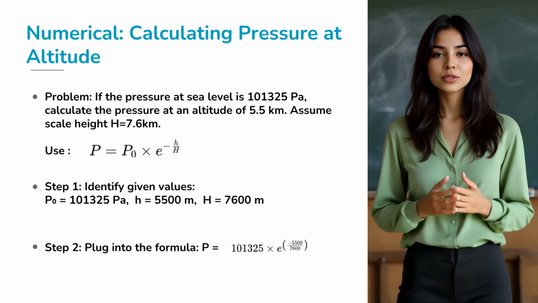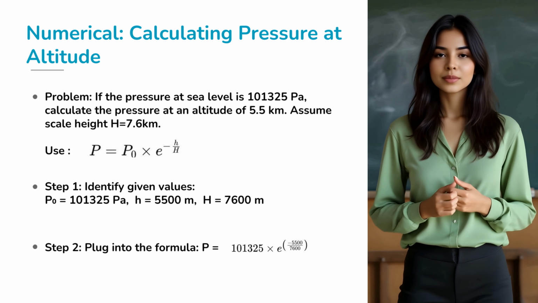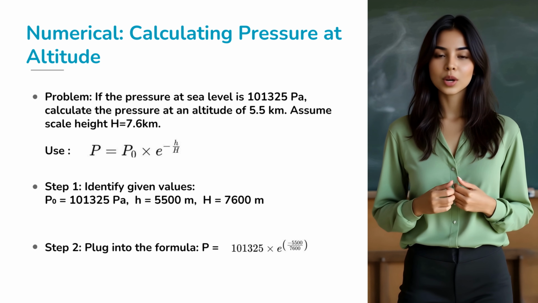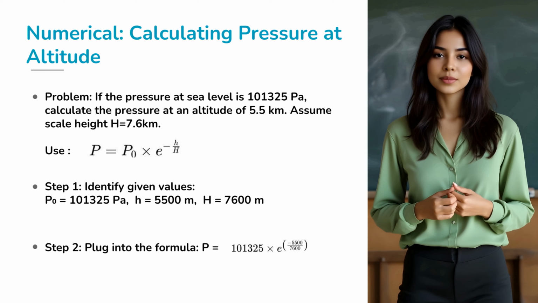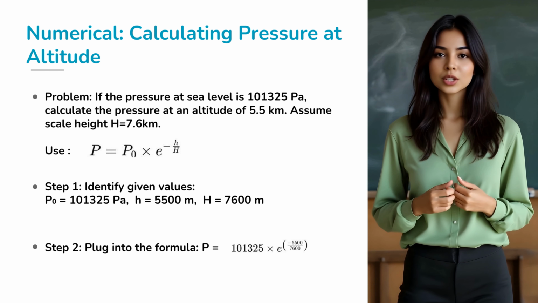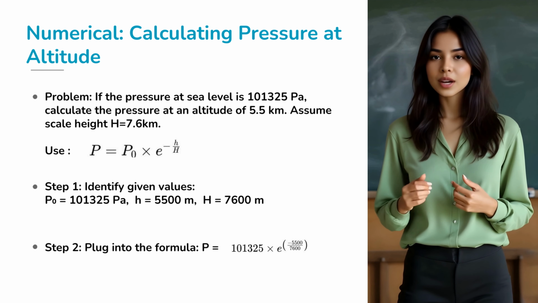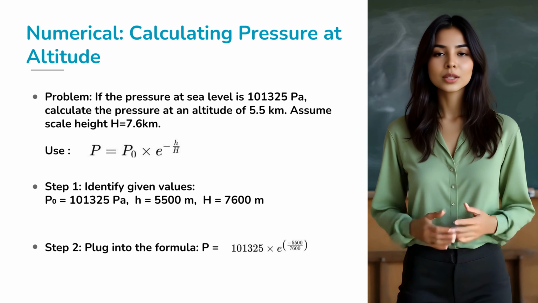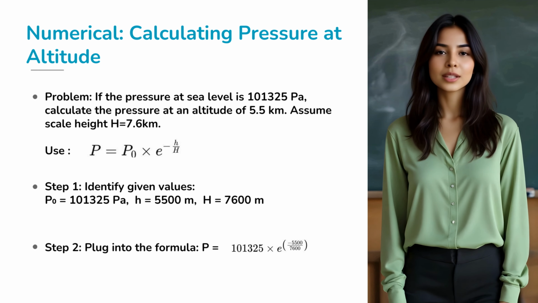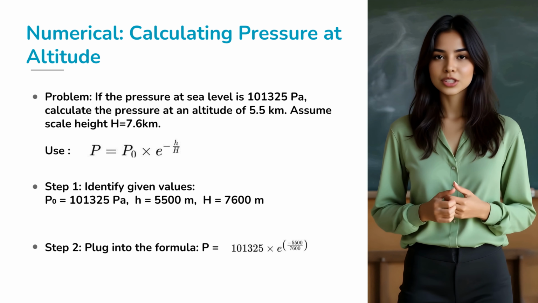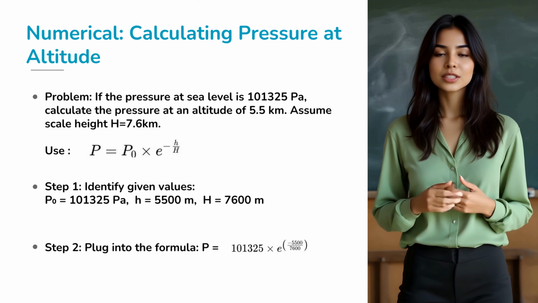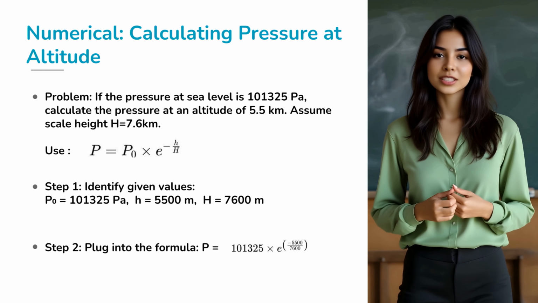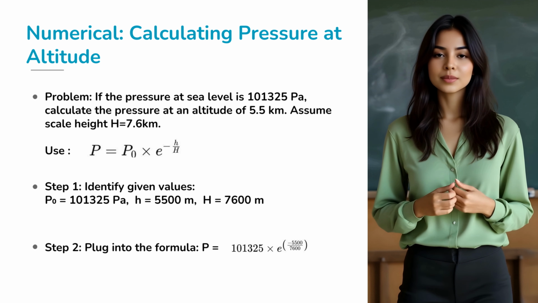Let's apply all of this with a numerical example. Say the atmospheric pressure at sea level is 101325 pascals. We want to calculate the pressure at an altitude of 5.5 kilometers. We'll use the formula P equals P naught times e to the power of negative h divided by H, substituting values. P naught is 101325, h is 5500 meters, H is 7600 meters.